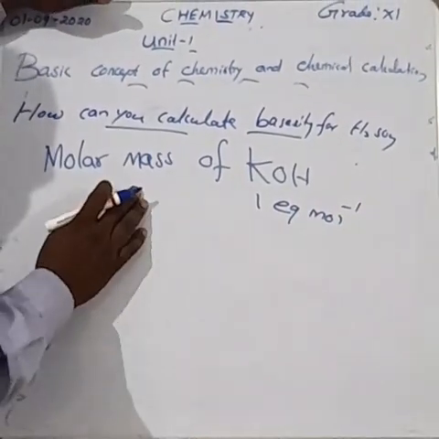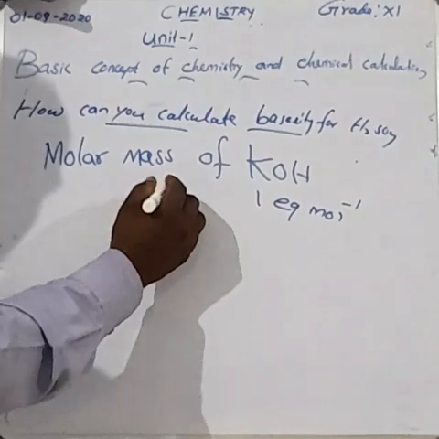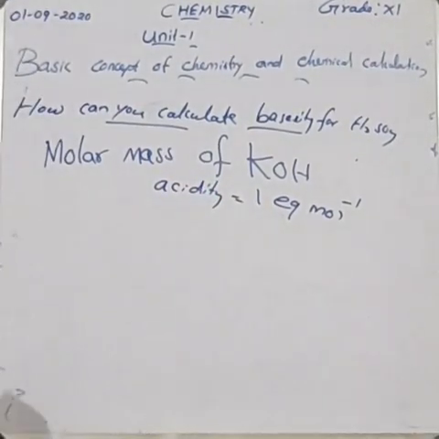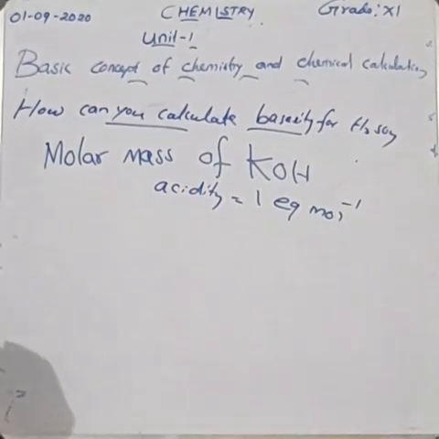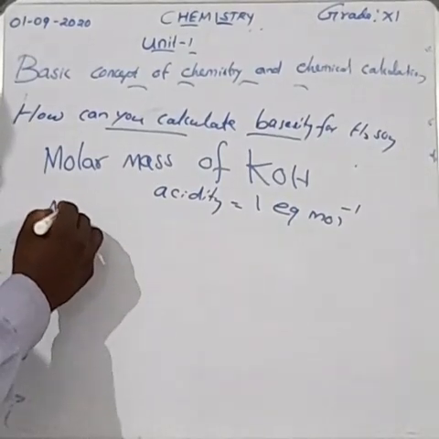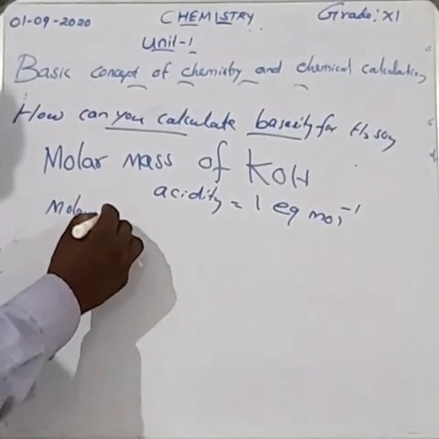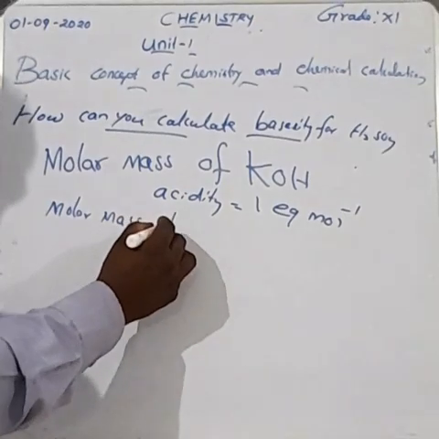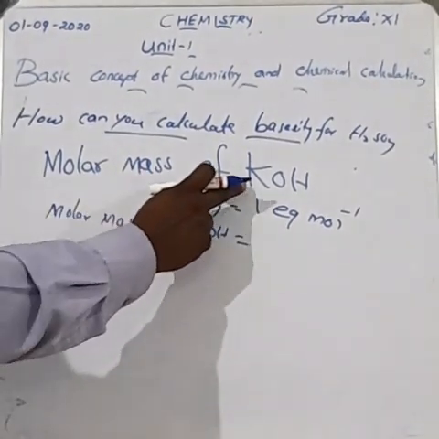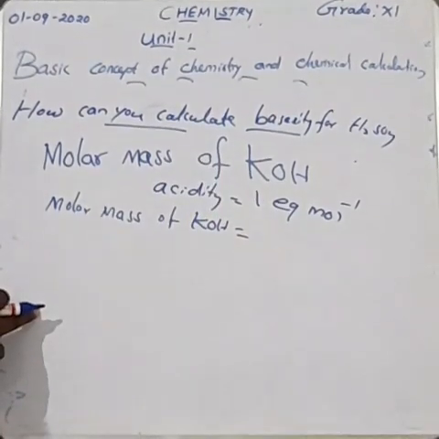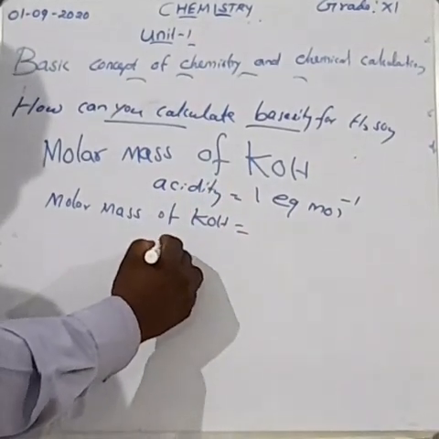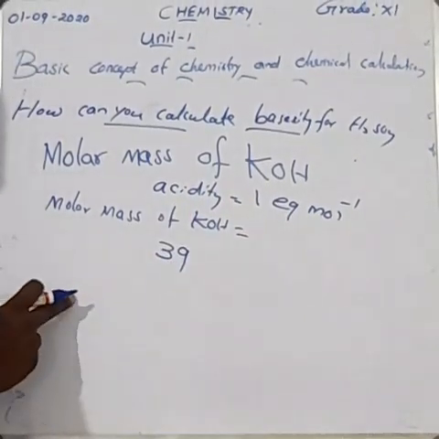Acidity is equal to 1 equivalent mole inverse. Then molar mass of KOH is equal to, potassium atomic number 19. Am I right? Mass number is equal to 39.